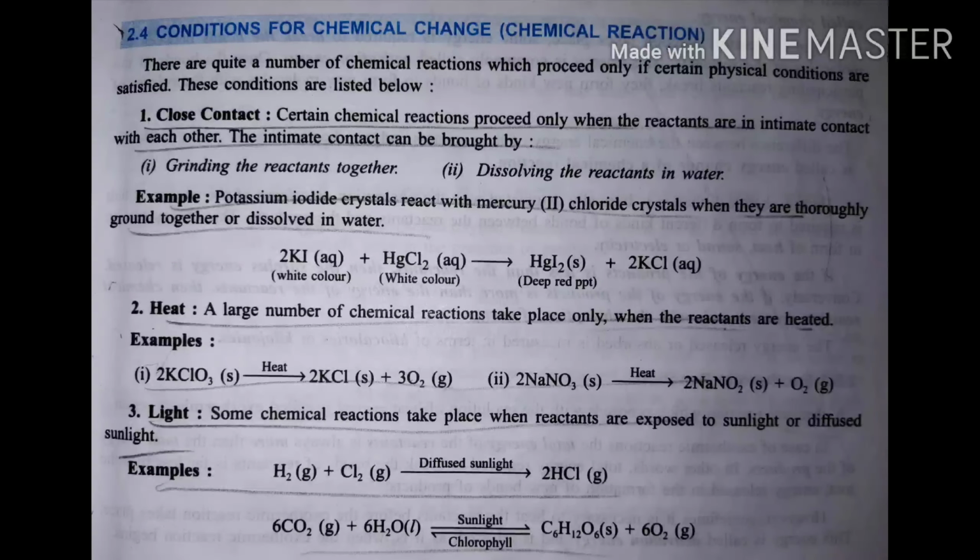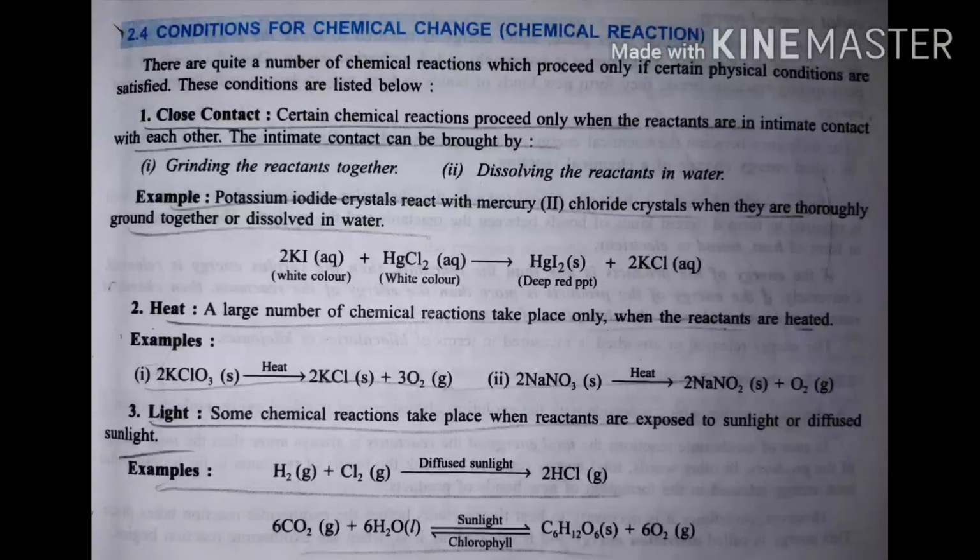Now we will turn back to page number 41, and this is a very important part of this chapter. Conditions for chemical change means how or what things make a chemical change or a chemical reaction occur faster. How can we increase the rate of chemical reaction? There are a total of 6 points, and we are going to consider these 6 points.